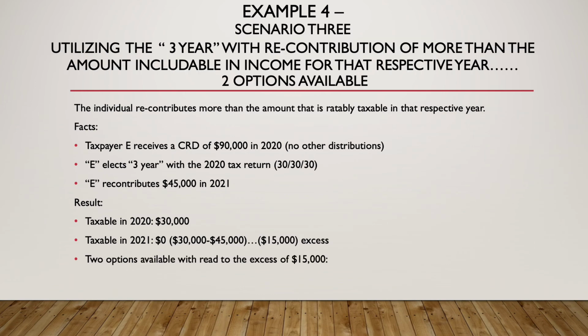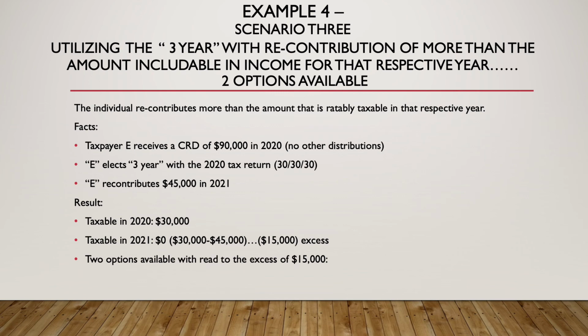Right. So now scenario 3 is a little bit different, and there are 2 options available, or 2 solutions. So let's say, once again, the individual is going to recontribute more than the amount that's ratably taxable in that year. And what do we do with that excess, right? So same facts, taxpayer E receives a CRD of $90,000, elects the 3 years, so it's taxable $30,000 in year 1, $30,000 in year 2, and $30,000 in year 3. And in 2021, they're going to recontribute $45,000.